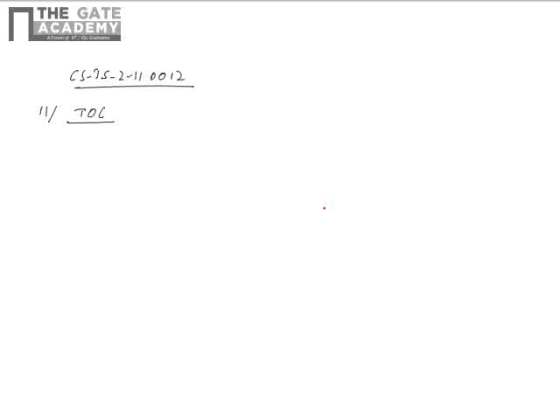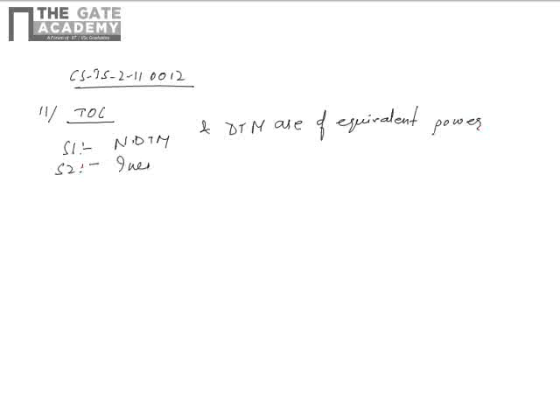The question number 11 says, we have to find out the correct statement, and two statements are given over here, S1 and S2. S1 is given as: non-deterministic Turing machines and deterministic Turing machines are of equivalent power. And statement 2 is given here as: increasing the number of tapes increases power of Turing machine.